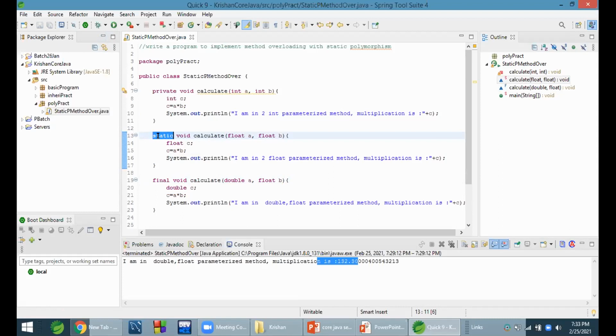This is the difference. And about final? A final method cannot be overridden. That is its specialty. It means we cannot override a final method. That we will see in method overriding.